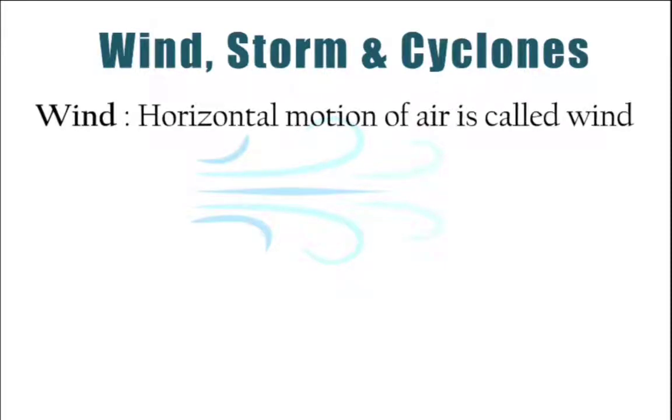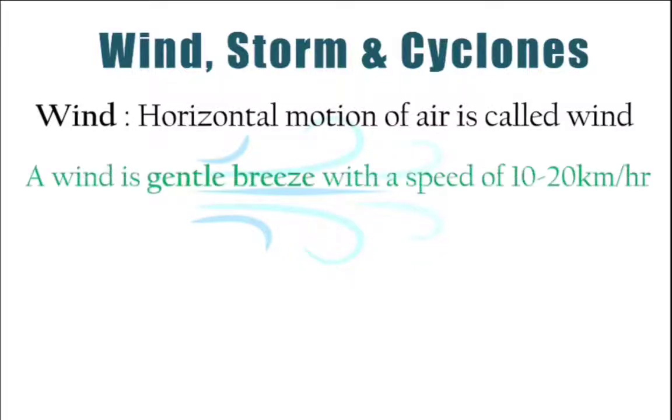Wind is horizontal movement of air. So that is the horizontal motion of the air that is called wind. And a wind with a speed of 10 to 20 km per hour is known as gentle breeze.